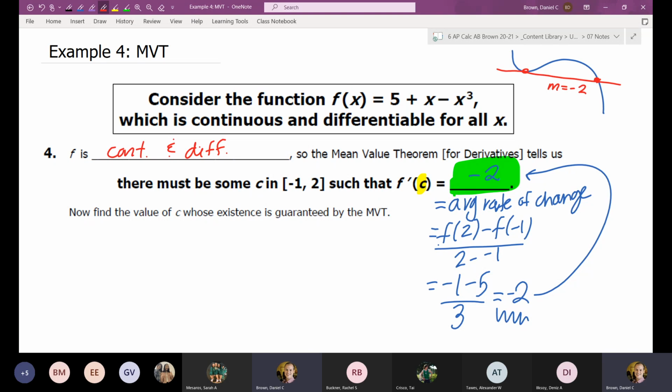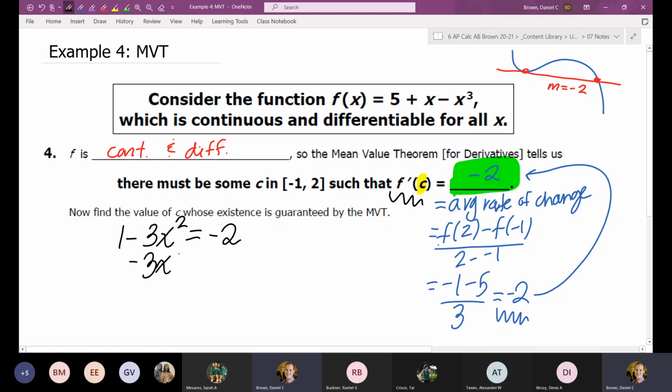Then you would basically find the derivative and set it equal to that slope you found. Well, what is the derivative? We can find that pretty easily. 5 goes to 0, x goes to 1. Minus x cubed becomes 3x squared. And we want to find when the derivative is equal to the slope of the secant line.